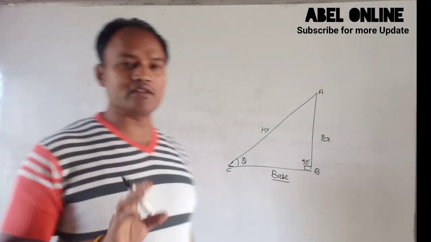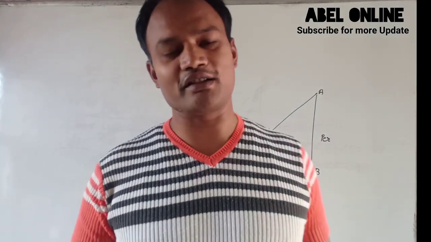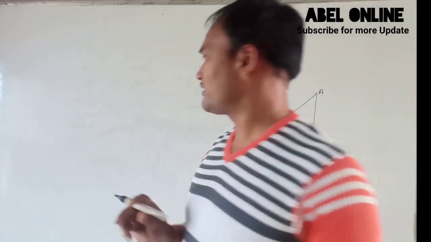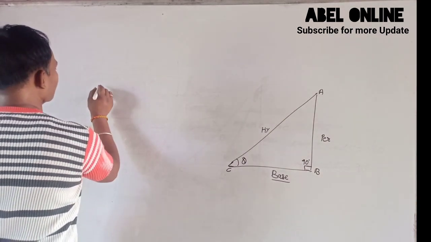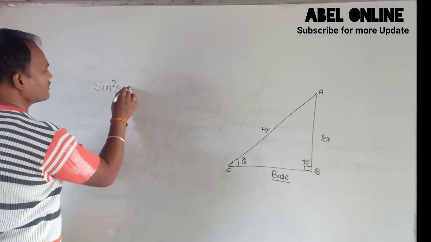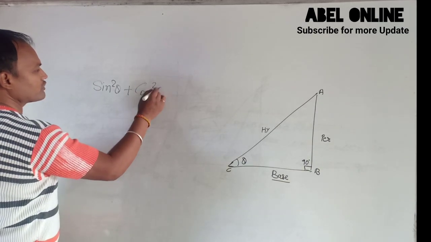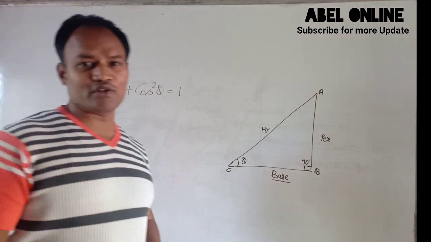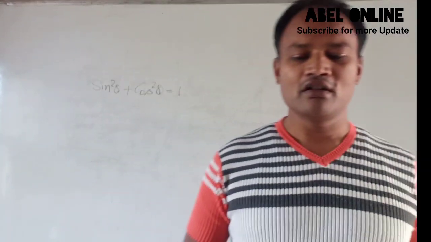This is called the identities of trigonometry. So what are the identities of trigonometry? Number 1 is sin square theta plus cos square theta equal 1.